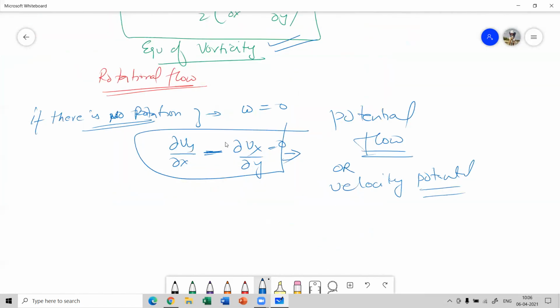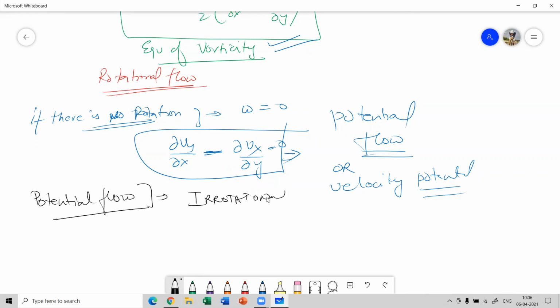So remember this: potential flow is basically the condition of irrotational flow. When we say potential flow, it means the flow is of an irrotational nature. Clear? So it's an irrotational kind of flow.